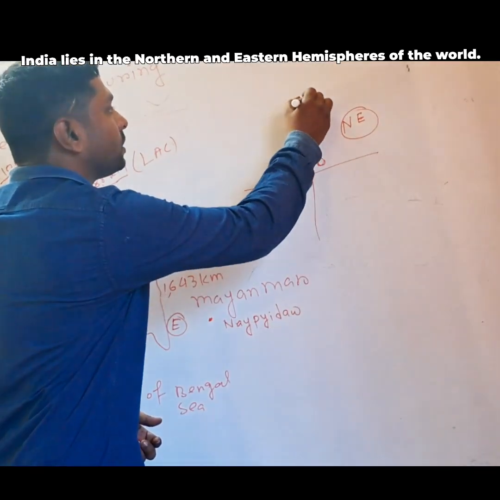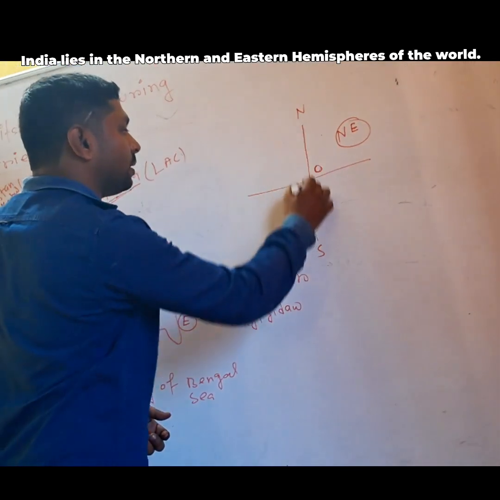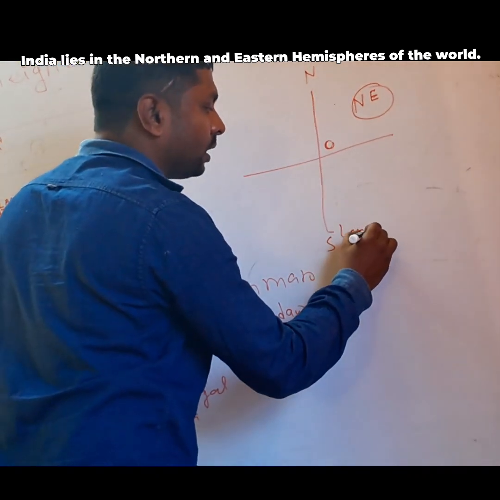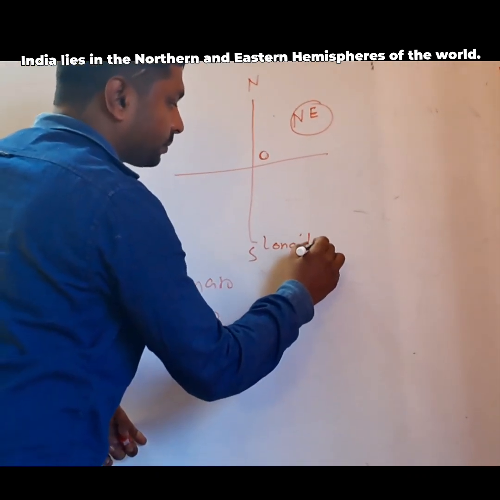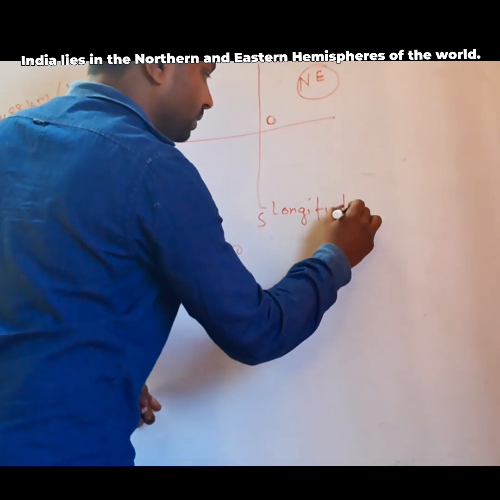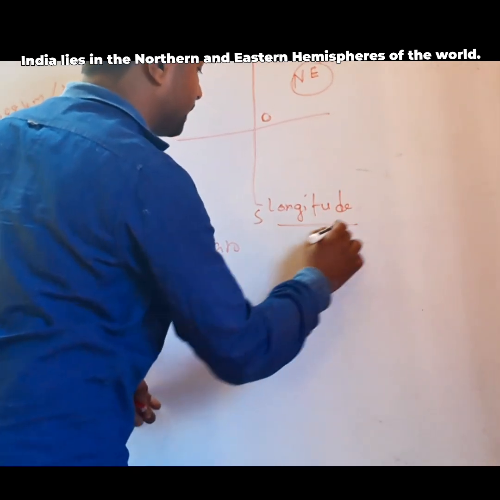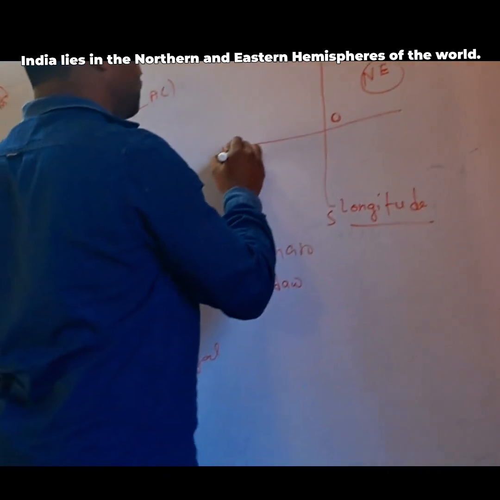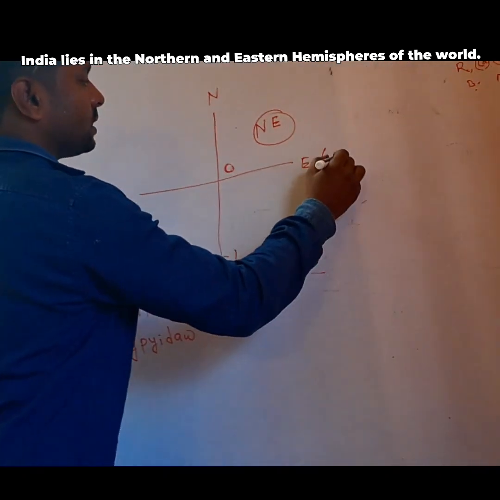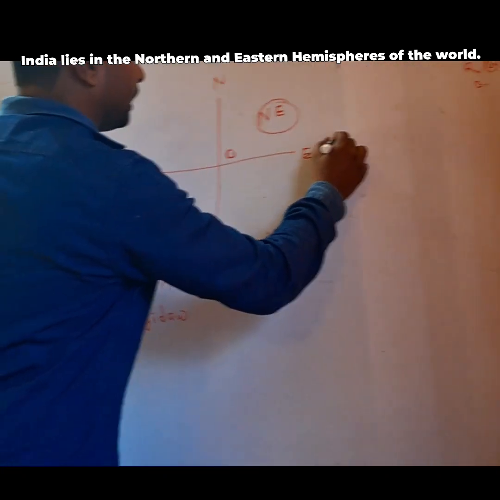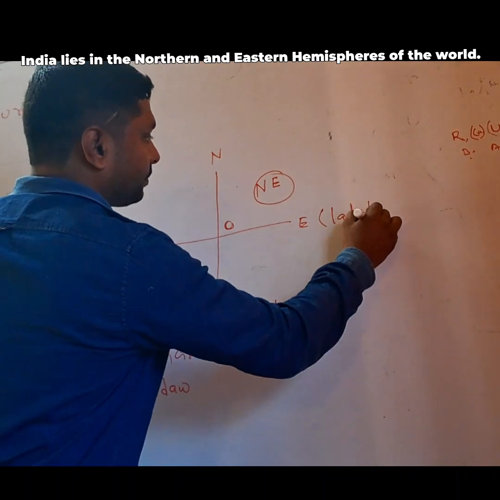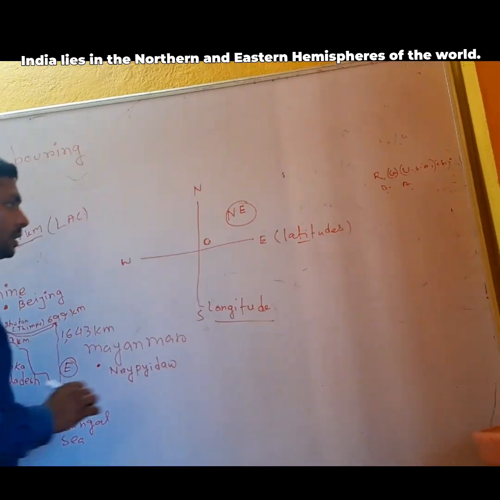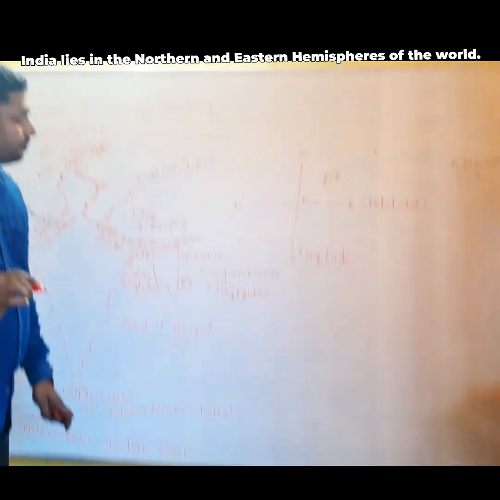India lies here. This is the northern part. This is the southern. This is an imaginary line. It's called the longitude. Longitudes, or longitude you can say. And this line lies from west to east. This line is known as latitude, latitudes.